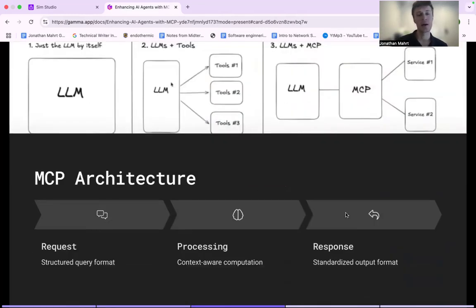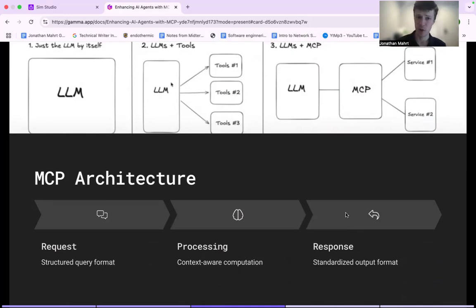To further talk about the MCP architecture, think about when you just have a large language model, such as our ChatGPTs and our Claude. You can just ask it a question and you get an answer back. The next step after that is large language models plus tools, which would qualify as AI agents, where you ask it a question and it either comes back with an answer that you retrieve from a different tool or it performs an action based on what you just asked it.